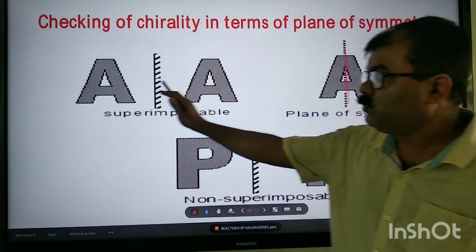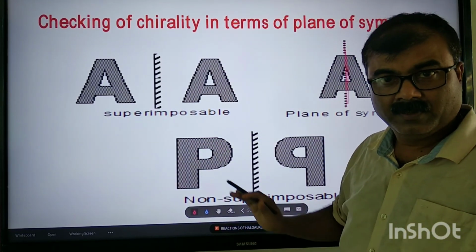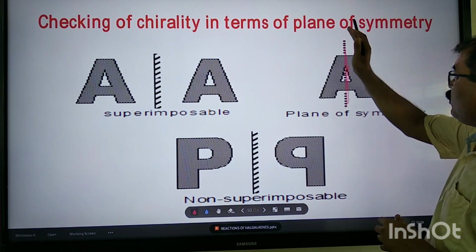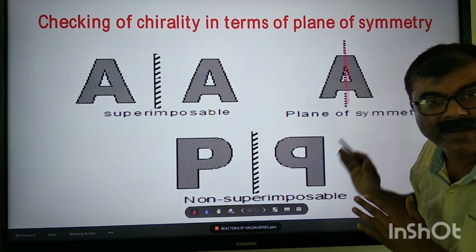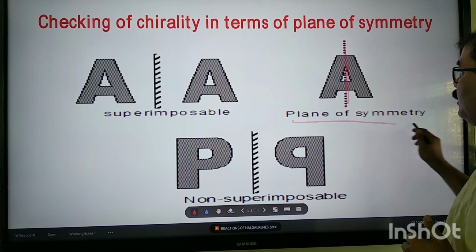So obviously A is superimposable. We can very much superimpose on each other. Clear? Because it has a plane of symmetry. We can equally divide if we consider this. So it has a plane of symmetry.